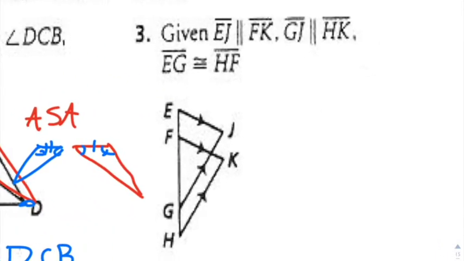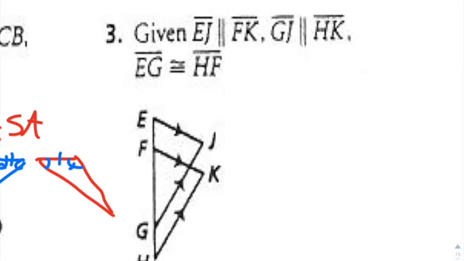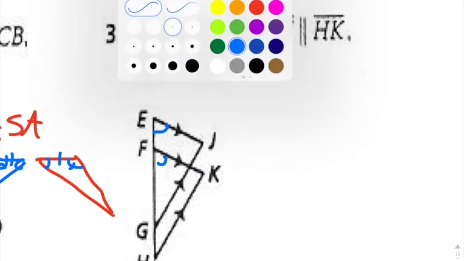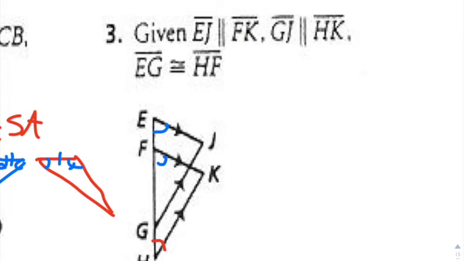Okay. Next one here, what do we got? Looks like given EJ is perpendicular to FK. So looks like you're going to have some type of corresponding angles being congruent right there. So I'm going to go ahead and mark those. Looks like you're also going to have these other corresponding angles down here congruent to one another. So I'll mark that as well because you got the other set of parallel lines.